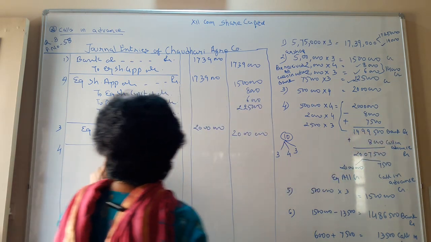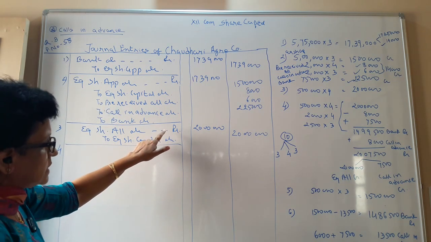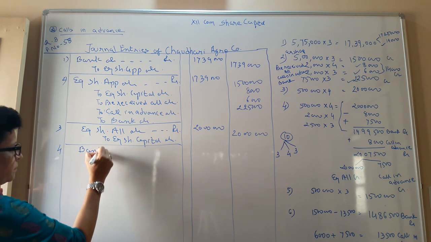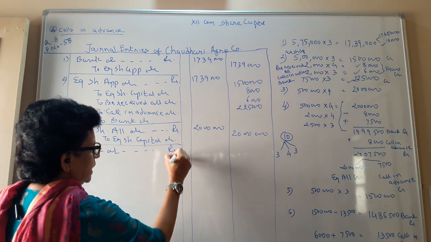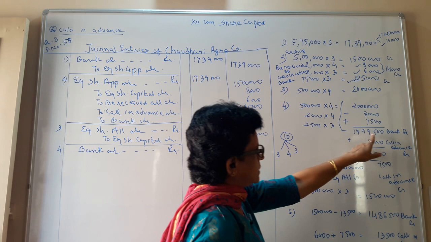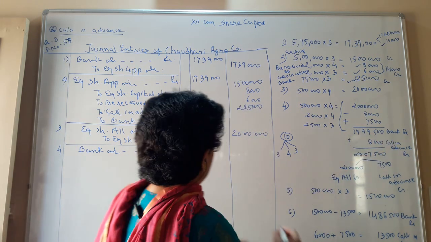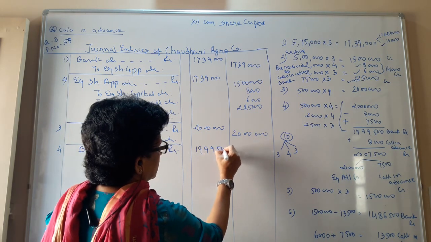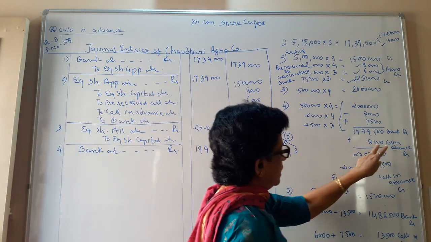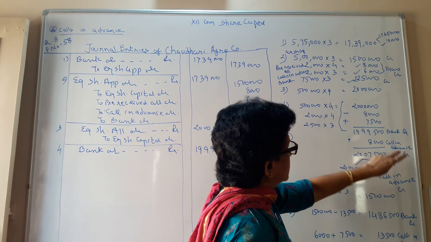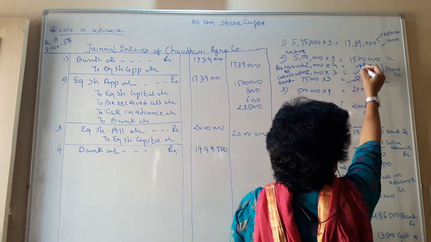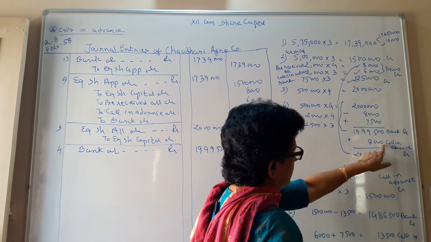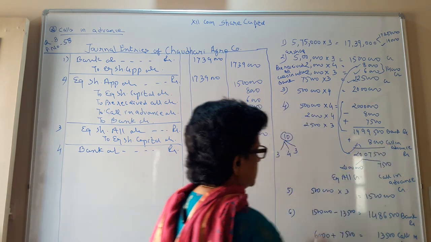So now in our next journal entry, what we have asked for and what we are getting. We are getting bank account debit. The whole calculation is well explained to you. Bank account debit, that is 19,99,500. Then again you have call in advance, that you received earlier, this 6,000, that you are adjusting here, that call in advance, your 8,000.